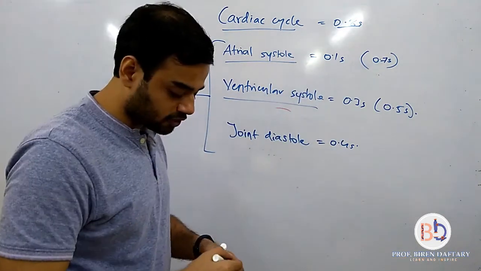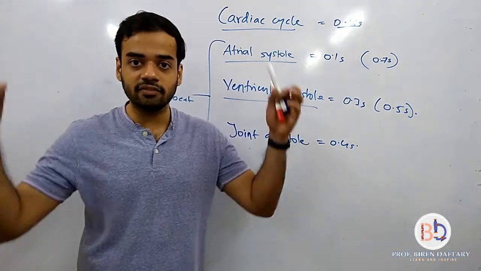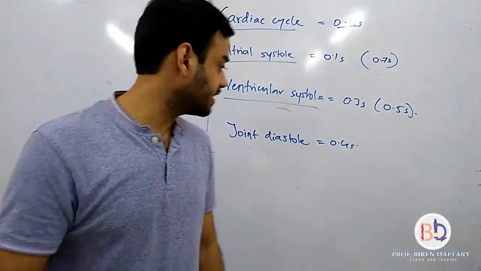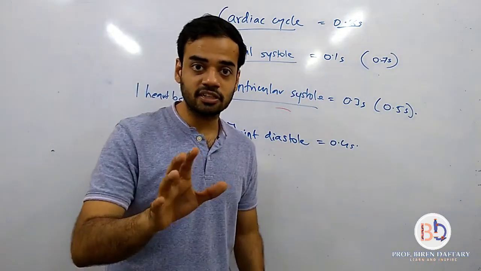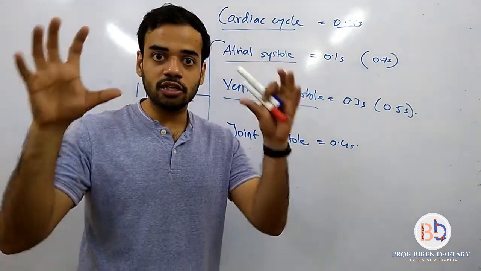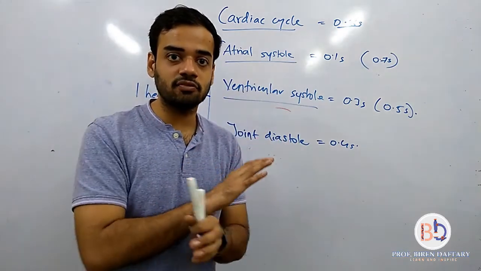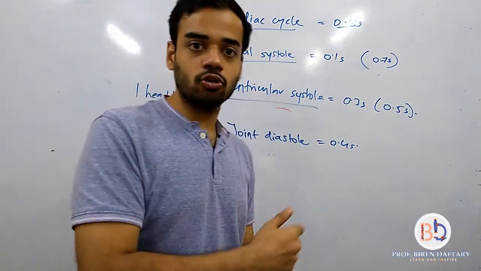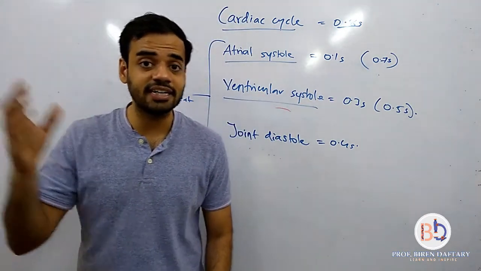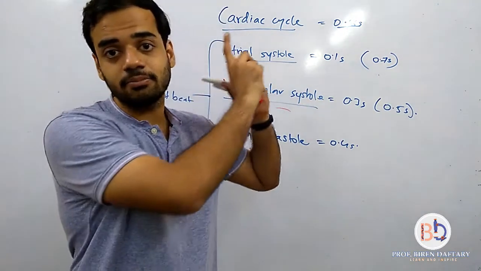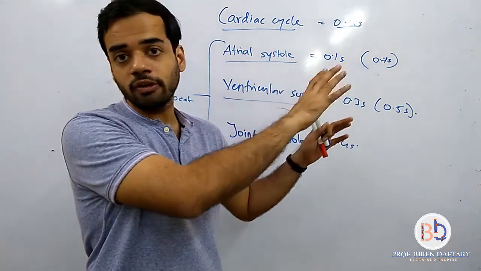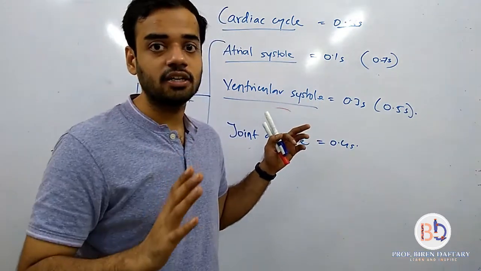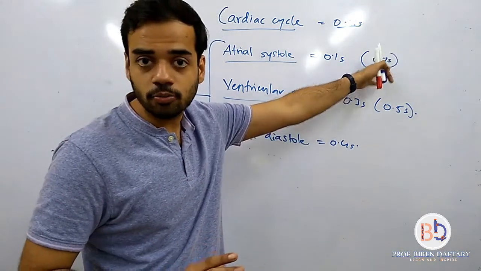So again, first thing that will happen is both the atria will get filled. When the atria are filling, the eustachian and Thebesian valves will be open because blood is flowing. Once atria are filled, the eustachian and Thebesian valves close. From the superior and inferior vena cava and the coronary sinus, the right atrium will be filled with deoxygenated blood. At the same time, the left atrium is filled with oxygenated blood. No valves in pulmonary veins. This is called atrial systole, 0.1 second. So relaxation time, diastole time, is 0.7.